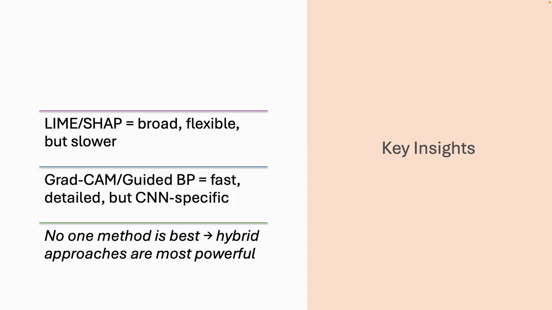The results highlight some clear trade-offs. LIME and SHAP are flexible and can work with many models, but they are slower and sometimes less precise. Grad-CAM and guided backpropagation are faster and very detailed, but they only work on convolutional networks.